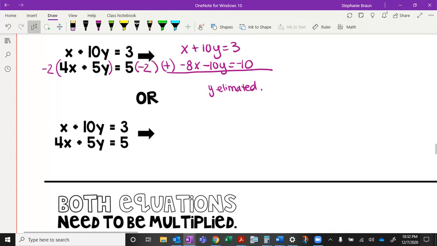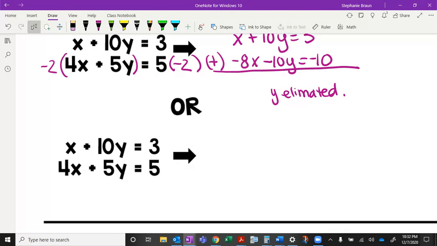Let's look here and see how we could get rid of x first. So a common response is to take this top equation and multiply everything by 4 or -4. That way, I'll have 4x here, and then we can get the -4x on the top. So what we're going to do is another choice. Again, you'll notice these are the same equations, is multiply that by -4.